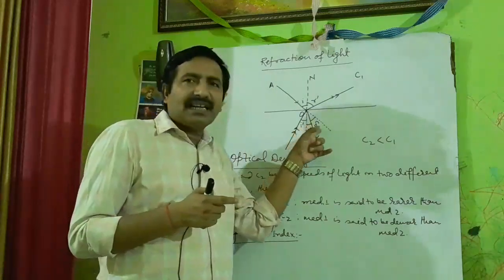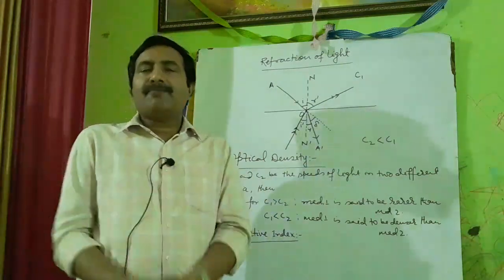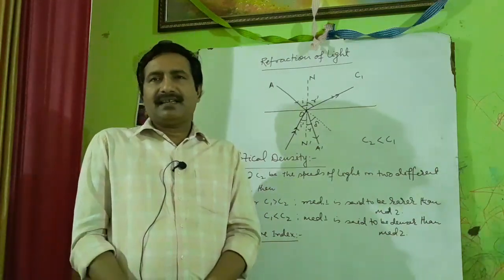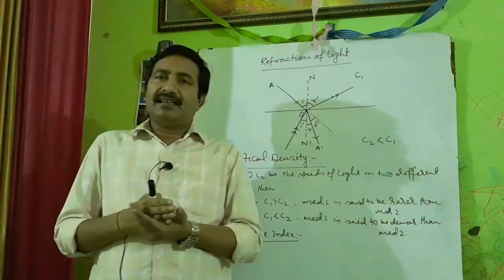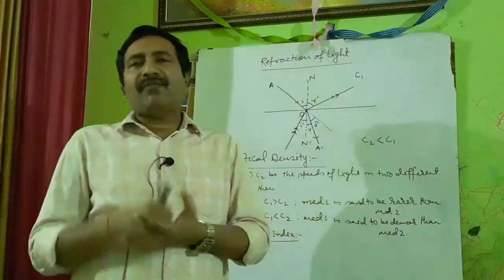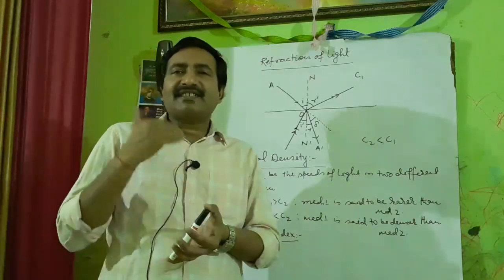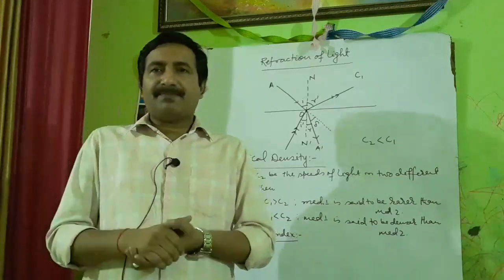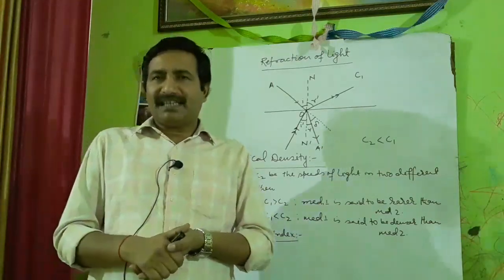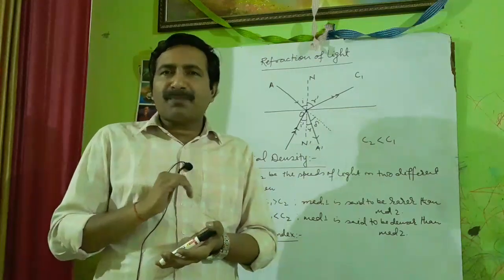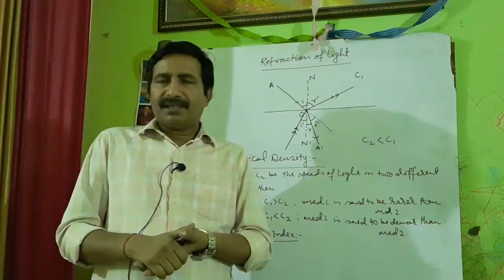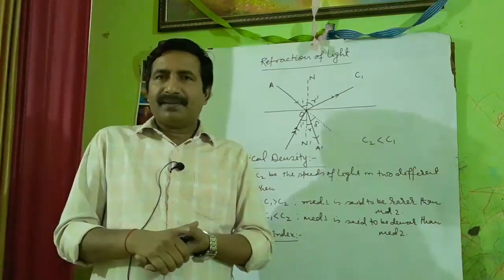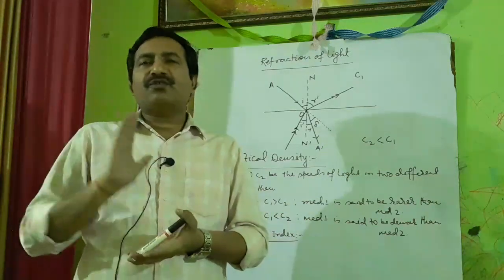Means this angle of deviation depends upon a property of the medium. That property is called refractive index. You can also understand it as a characteristic of a medium which affects the propagation of light through that medium. Means if light propagates through a medium, it gets affected by the refractive index of the medium.